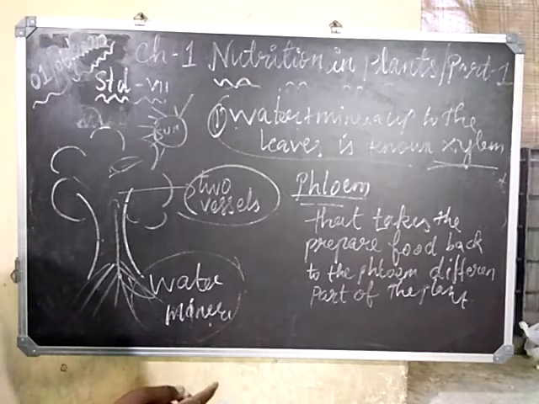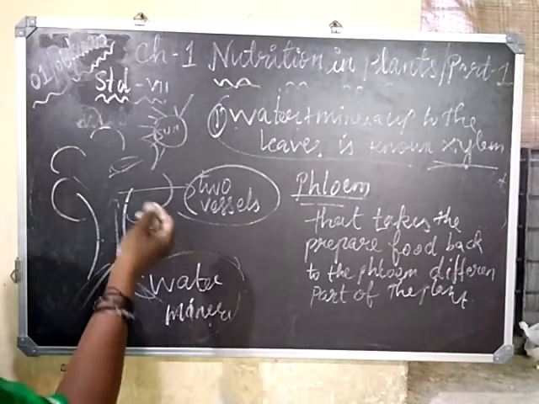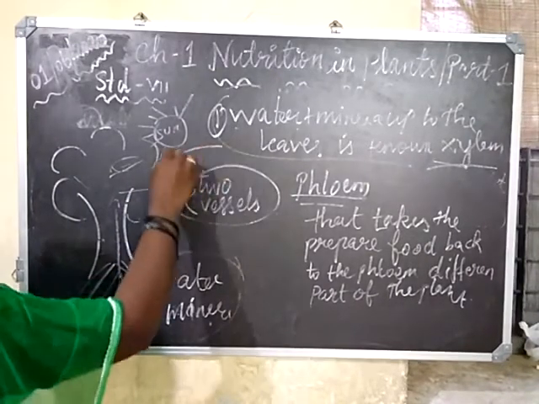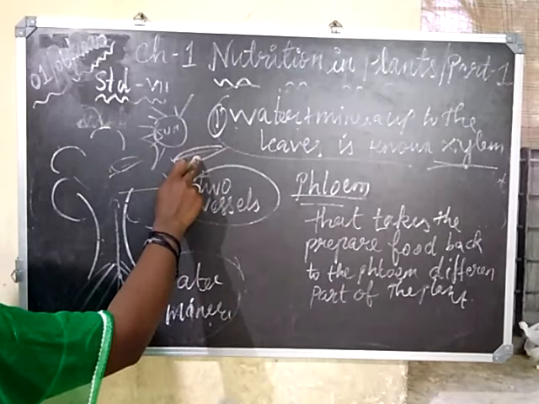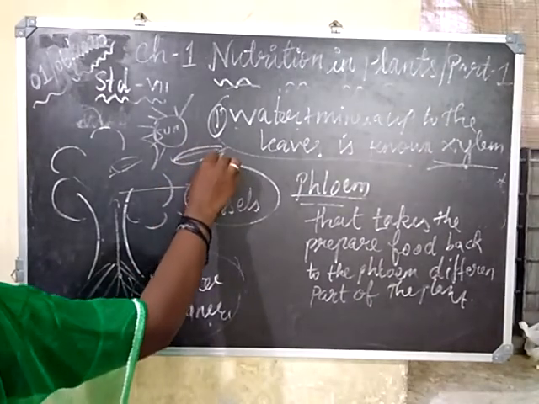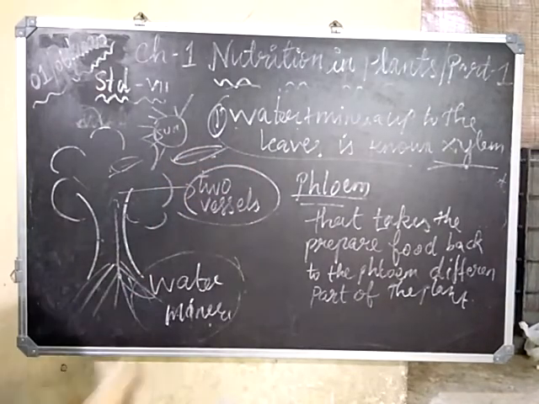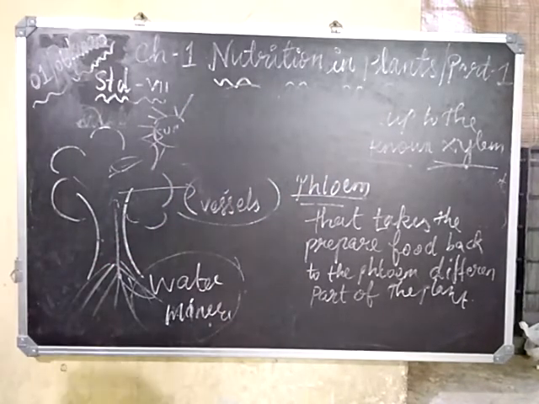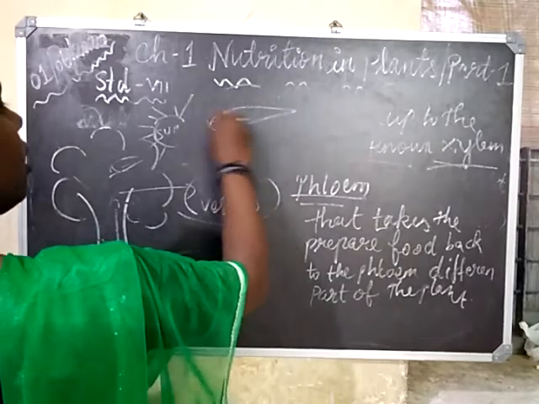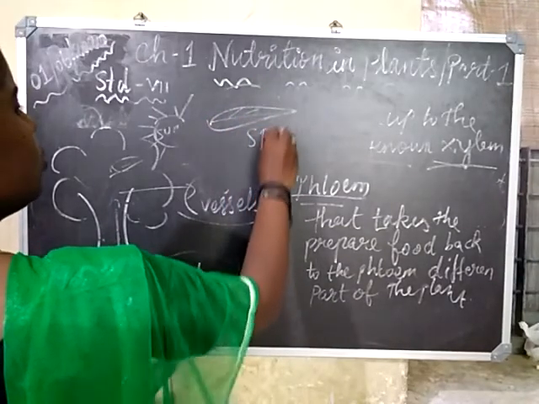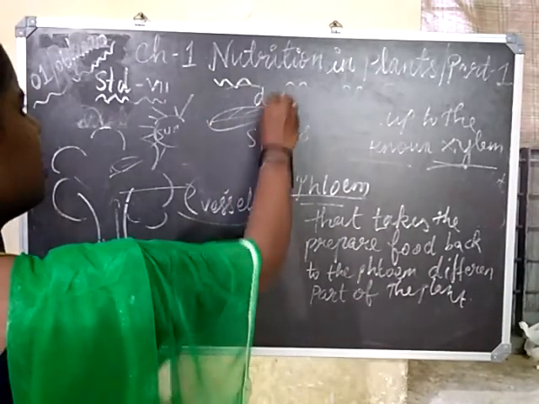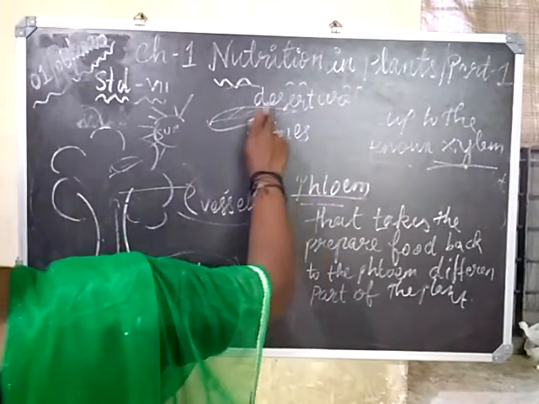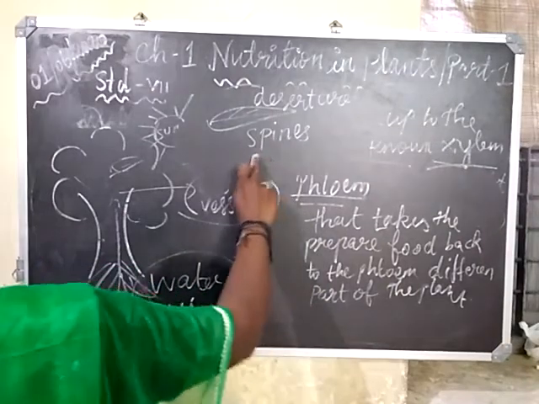We can see such modification in desert areas. In desert areas, the leaves are modified into spines.